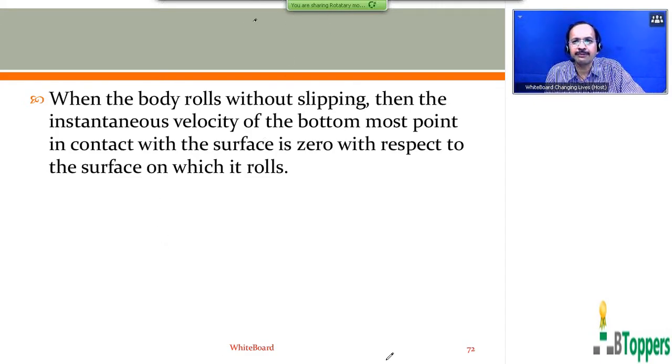That is the condition for rolling with no slipping. When the body rolls without slipping, the instantaneous velocity of the bottommost point of the body in contact with the surface is 0 with respect to the surface on which it rolls. This is an important conclusion we have to remember.